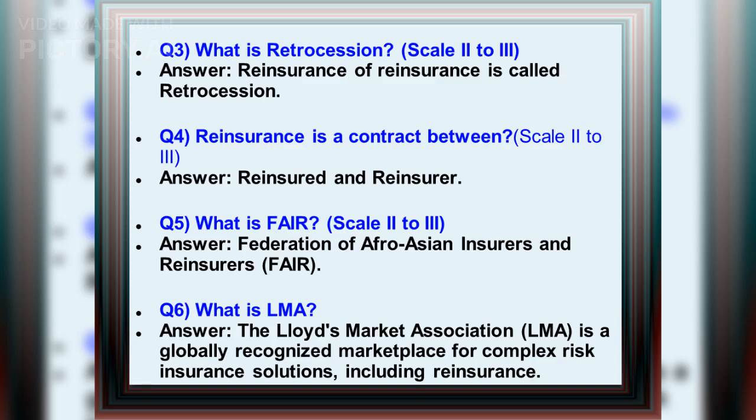Q3. What is retrocession? Answer: Reinsurance of reinsurance is called retrocession. Q4. Reinsurance is a contract between. Answer: Reinsured and reinsurer.